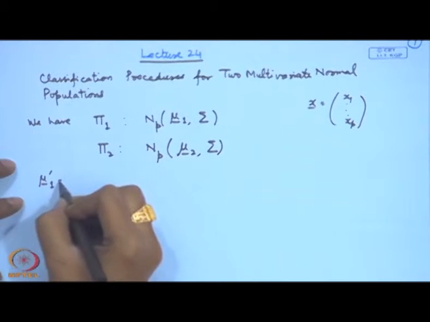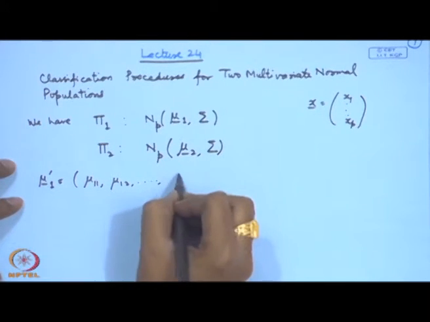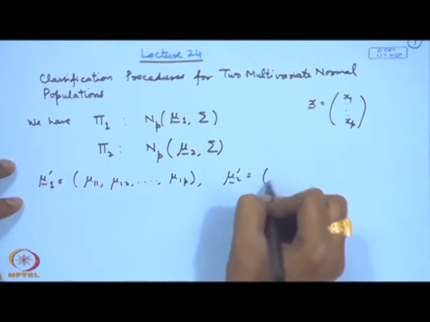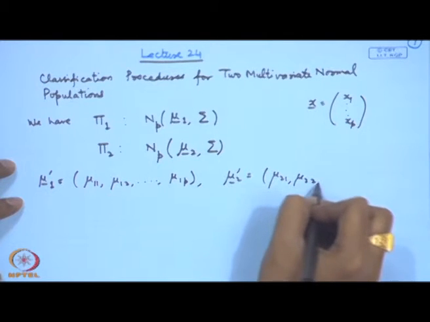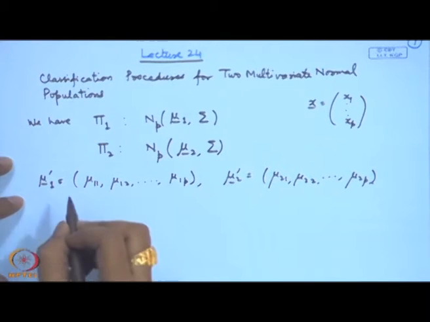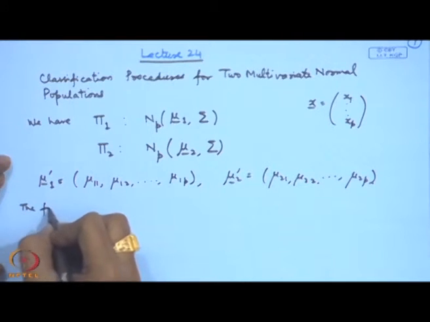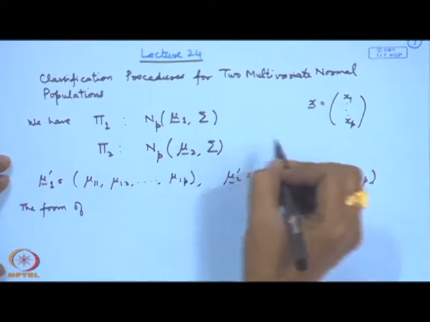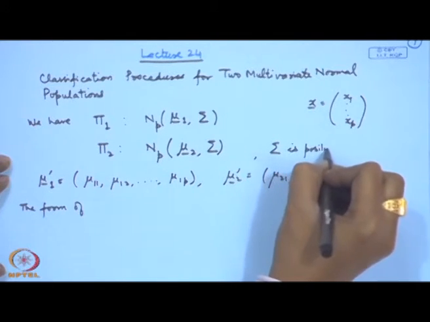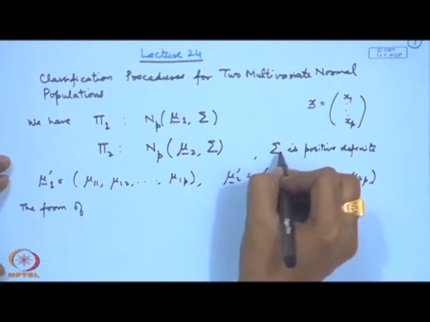Let me write it in the form of a row vector. So, this is mu 1 1, mu 1 2 and so on, mu 1 p, and similarly your mu 2 vector is mu 2 1, mu 2 2 and so on, mu 2 p. We assume that sigma is positive definite. If we assume sigma is positive definite, the density functions can be written.